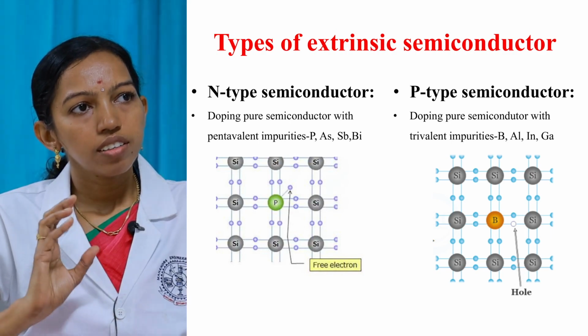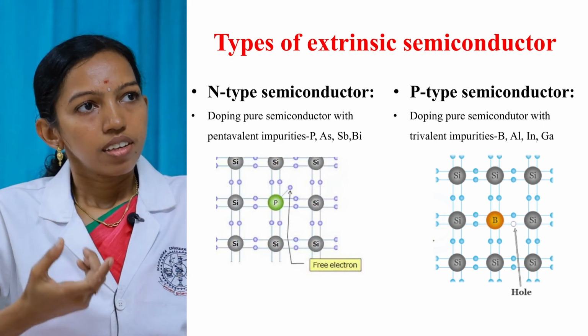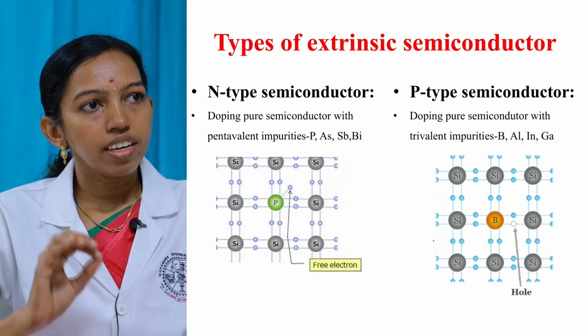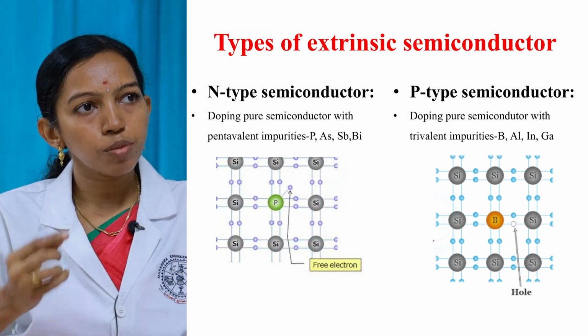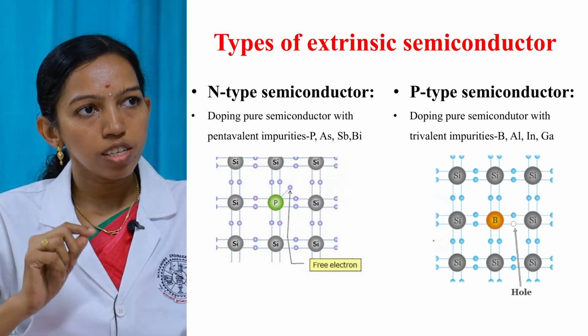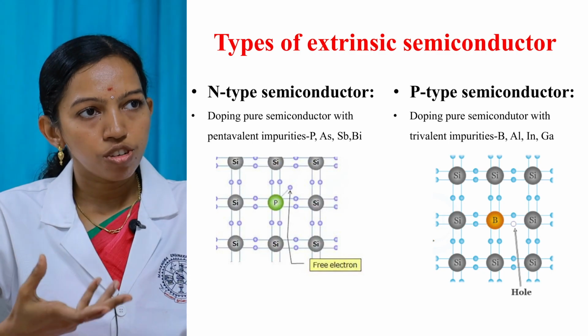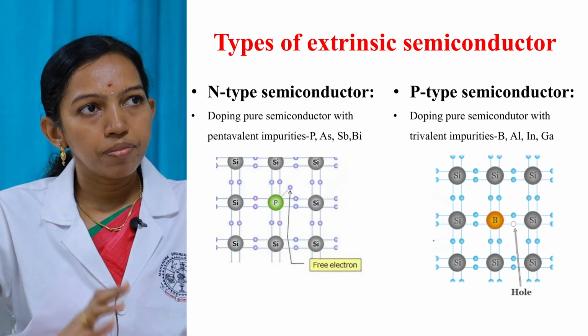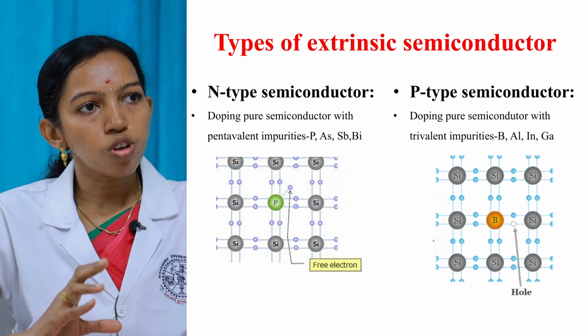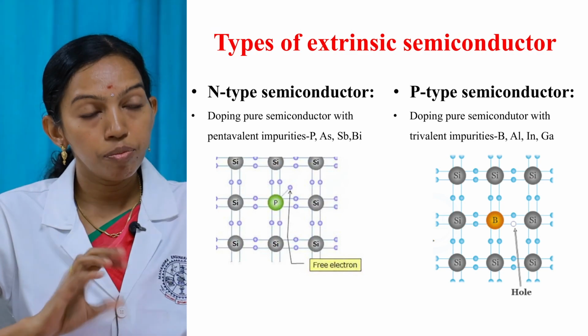This figure shows a silicon crystal structure in which a silicon atom is replaced by a pentavalent impurity, that is phosphorus. This results in the release of an extra free electron. So in N-type semiconductor, the majority charge carriers are electrons.